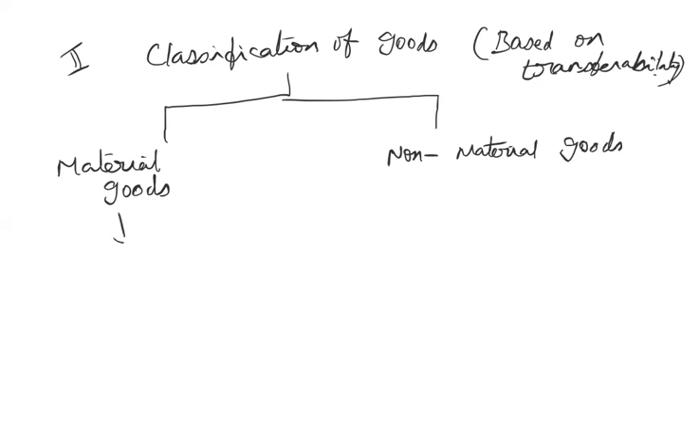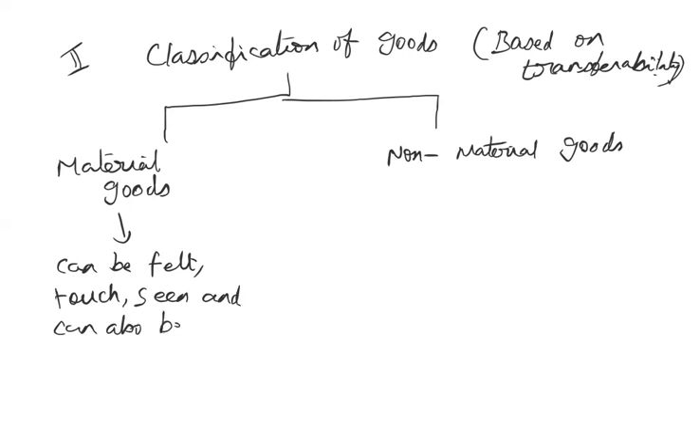So what do I mean by material goods? Material goods are those types of goods which can be felt. You can touch it, you can feel it, you can see it, and can also be transferred. So all those types of goods that can be seen, that can be felt, that can be touched, and that can also be transferred come under the category of material goods. Any physical article, pen, pencil, any example you can give, comes under the category of material goods.